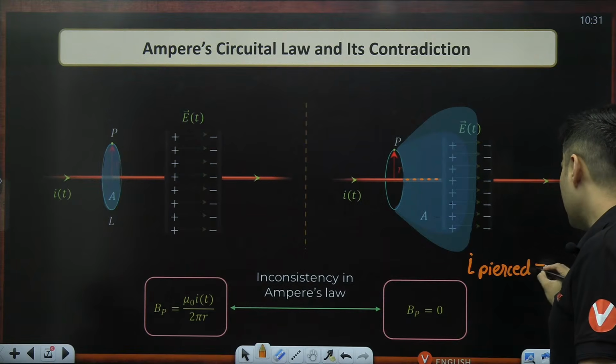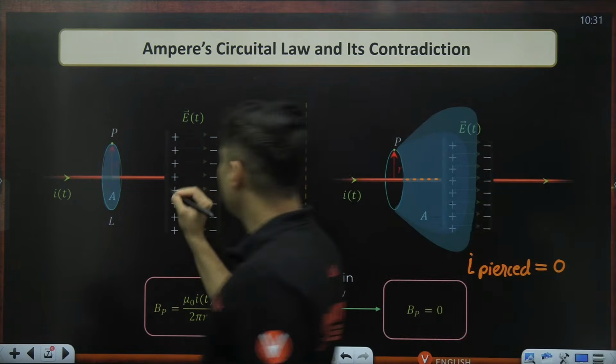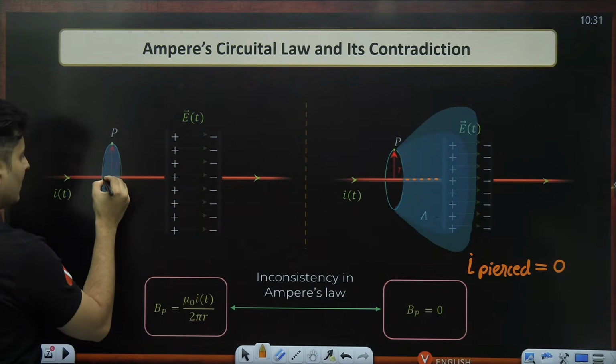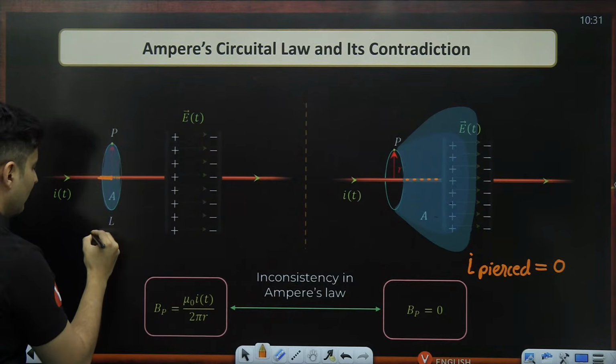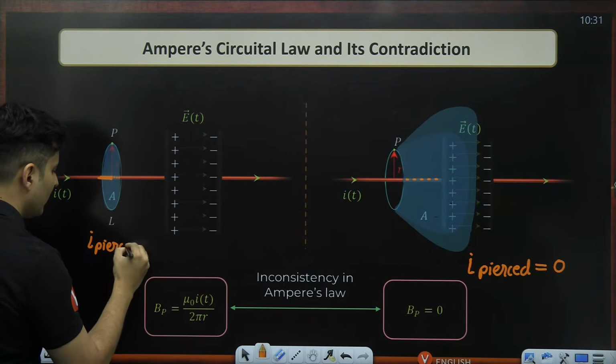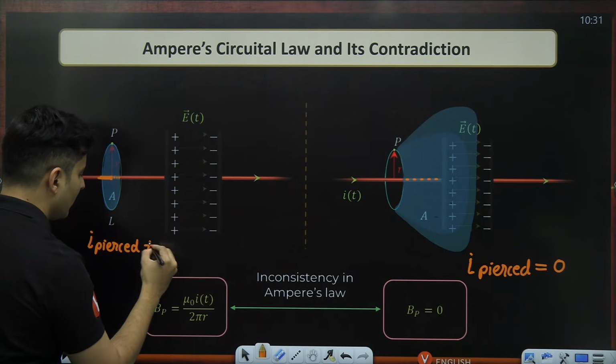Whereas in this situation, when I take the film like this, you can clearly see the current goes till this point, and after this it is behind that film. So the current which is being pierced is definitely not 0.